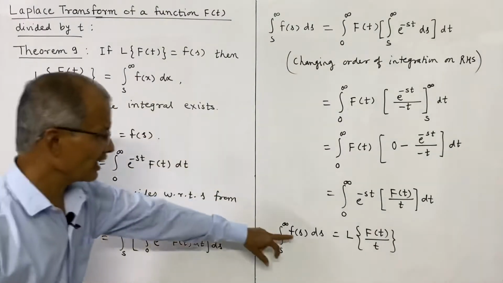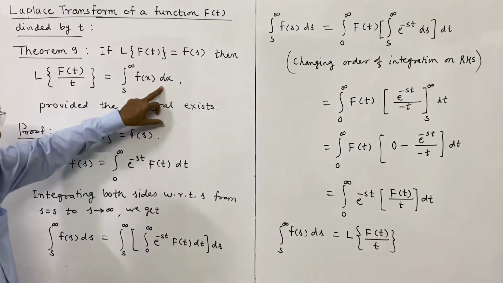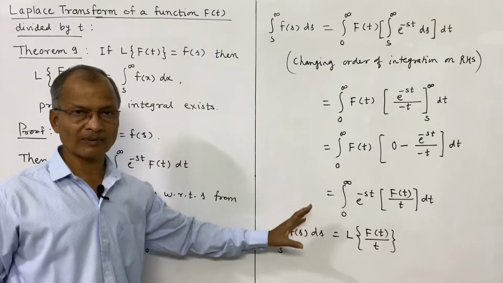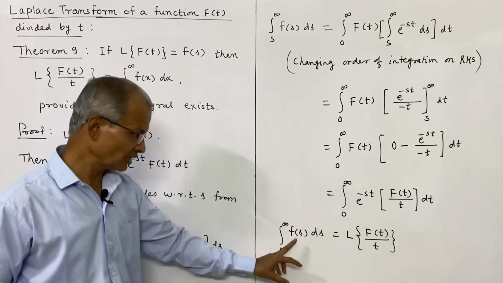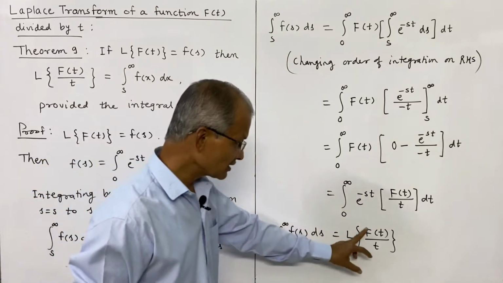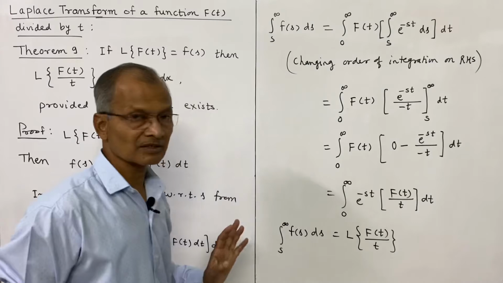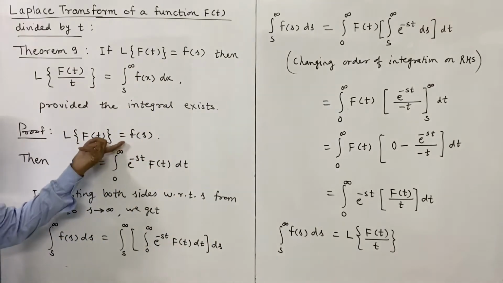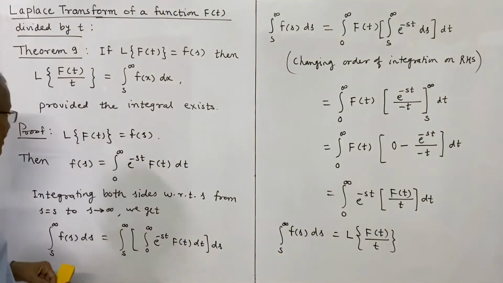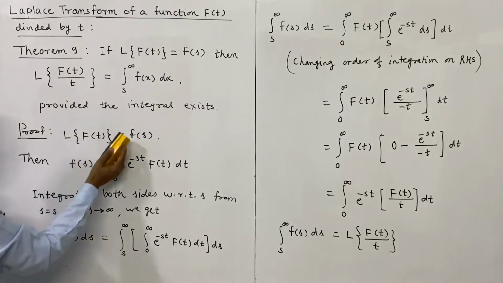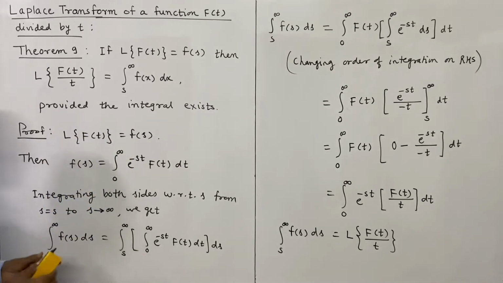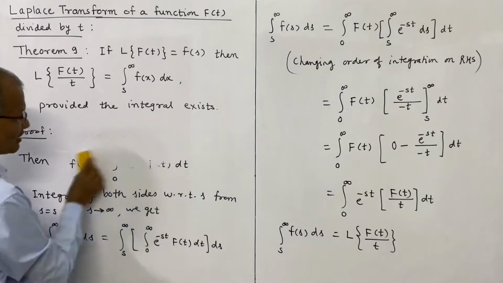In place of s, sometimes x is written, because this is a definite integral. In a definite integral we can change the variable, the function remains the same. You remember this F is capital, this f is small. This is the notation every time we are using for Laplace transform of capital F(t) is equal to small f(s), and thus this proves the result.